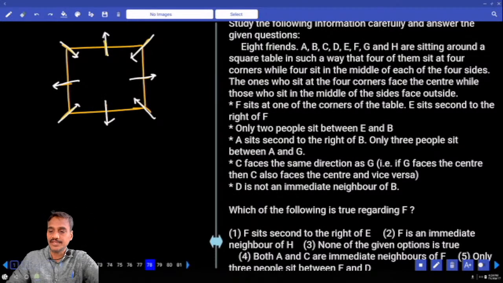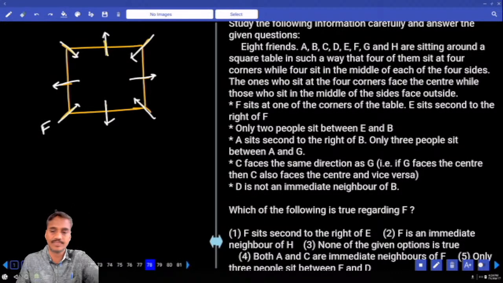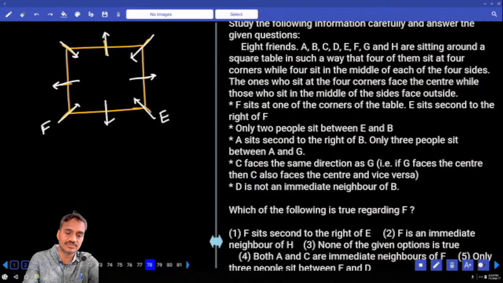Then F sits at one of the corners of the table. Where is this F? F is at one of the corners. Hence you can fix this F at any one of these 4 corners. F is at one of the corners. E sits second to the right of F, E is here.